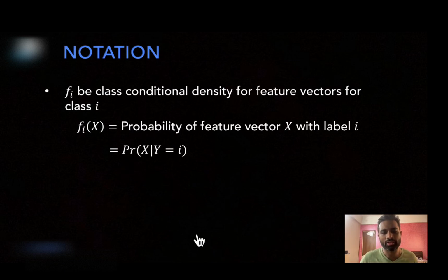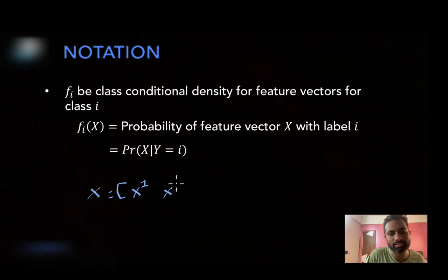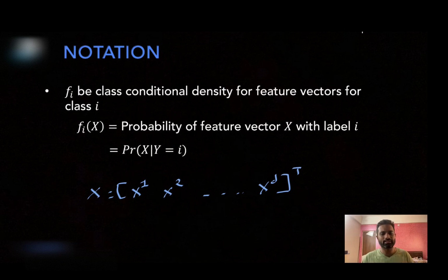Please know this x is a certain random feature vector, and it consists of d features, capital X superscript 1 to capital X superscript d. So you have d random variables, and the joint density conditioned on the class label i corresponds to the class conditional density. Let's try to geometrically represent a very simple case when you have only two features.